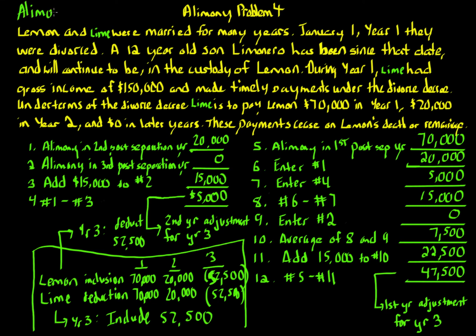In year 3, the payor has to include and the payee gets a deduction. So I hope this helps you understand this issue and how alimony recapture plays a role with respect to the tax consequences of dissolution of marriage.